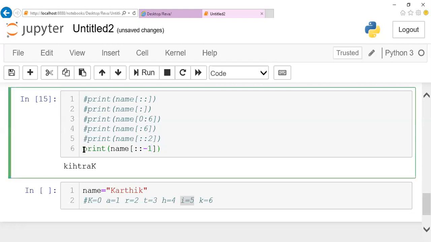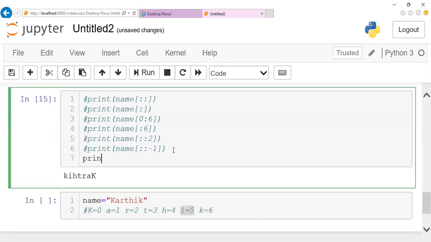I'll give you one more example. Listen here. In case I have print name, if I give start value as 4, colon -1. Try to guess the answer and post it in the chat box.